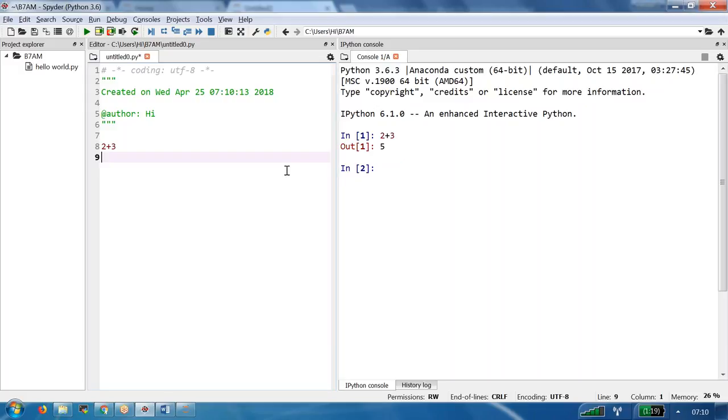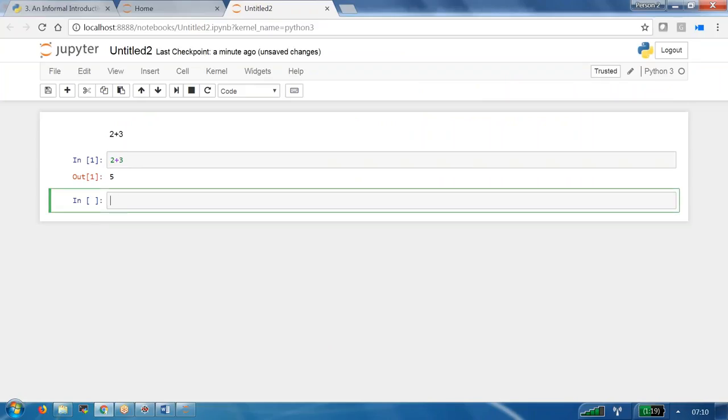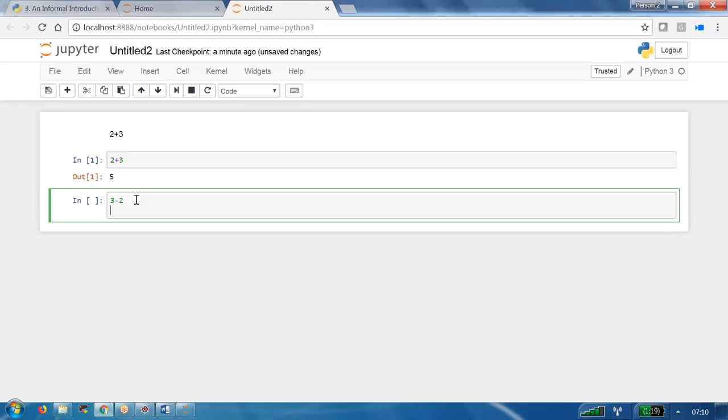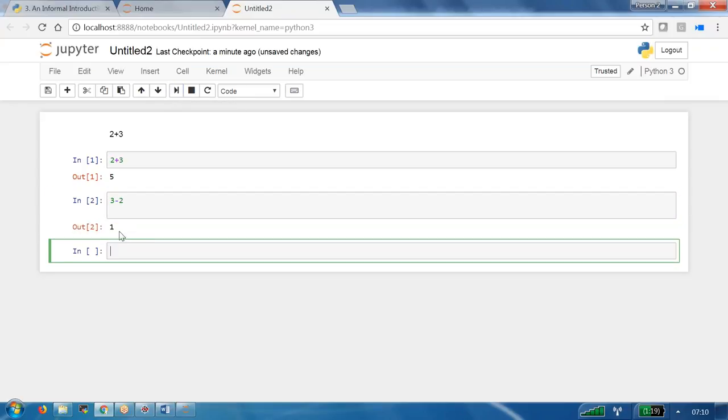And in the Jupyter we have some more advantages available. I will talk about that at a later point of time. For the time being, let us say I want to subtract two numbers. Let us say 3 minus 2. Then enter. Then try to run this one. If you run it, we are able to see the output.